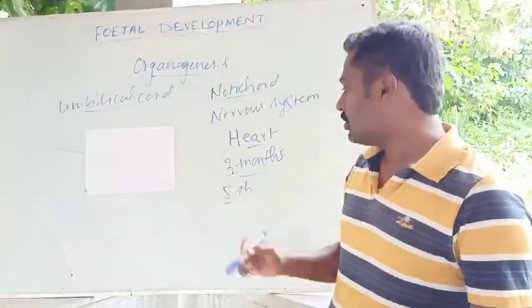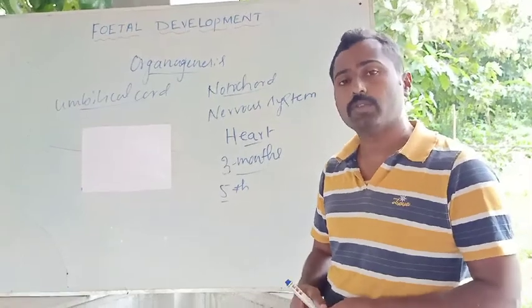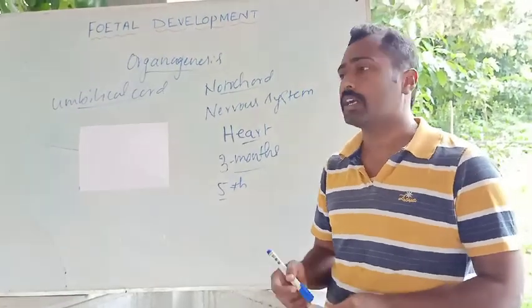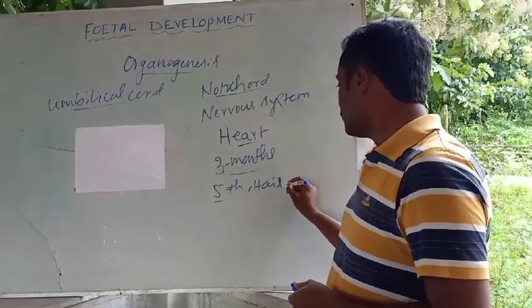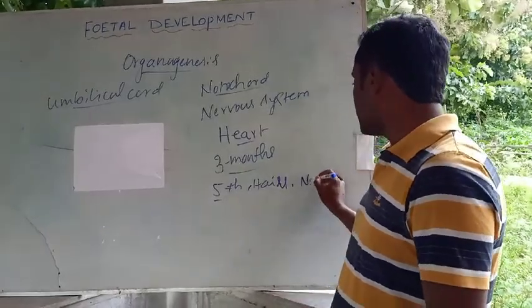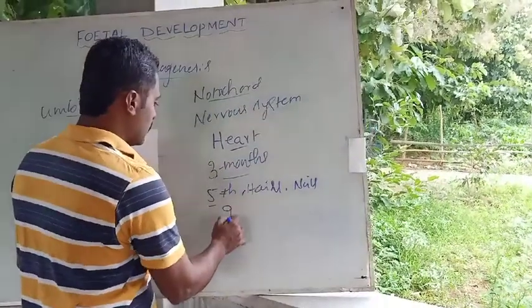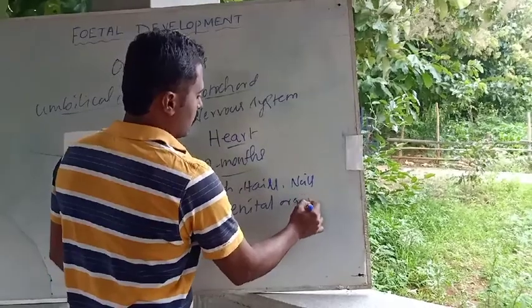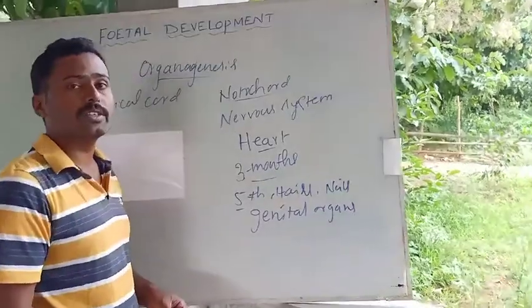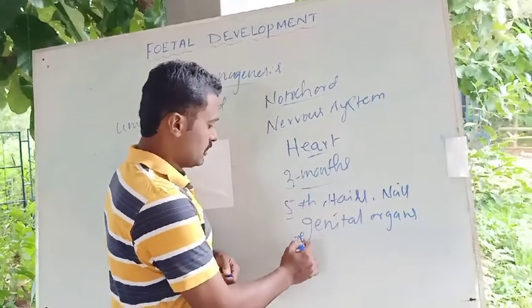Okay, so we can observe the movement of the baby within the womb at the 5th month. And also the development of hair, and gradually the development of nails, and the genital organs. All these things will be completed by the end of the 6th month.